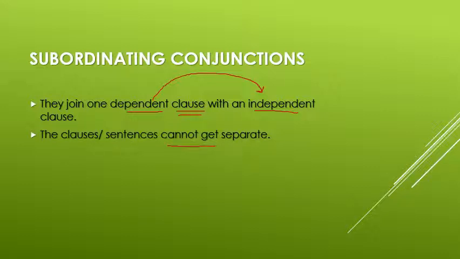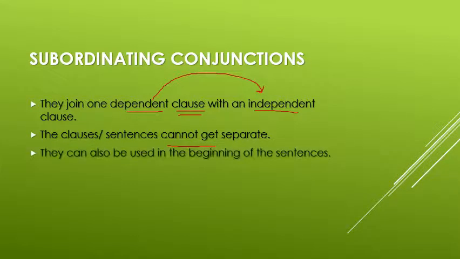This is one of the most important features of subordinating conjunctions: if you try to break the sentence in two parts by removing the conjunction, it will not make any sense. They can also be used in the beginning of the sentence. In all the conjunctions we have seen, they were used in the middle, but in subordinating conjunctions, we can use them in the beginning also.